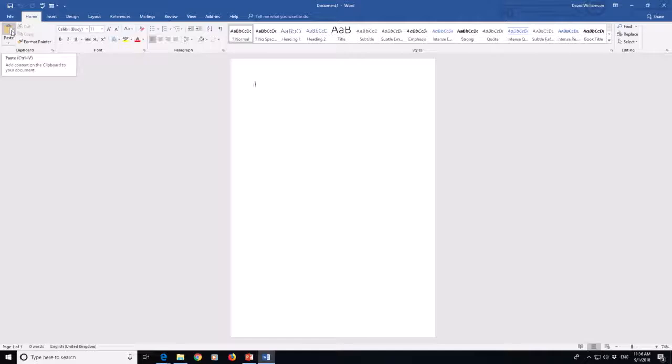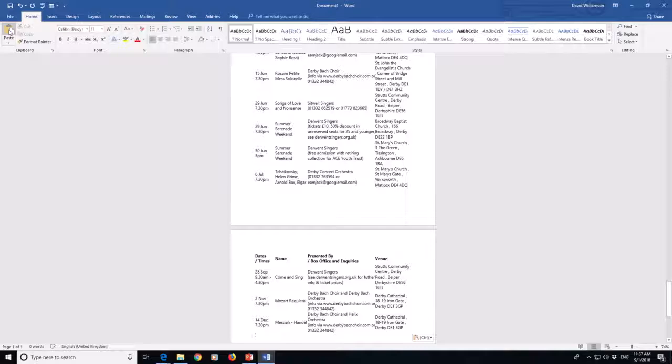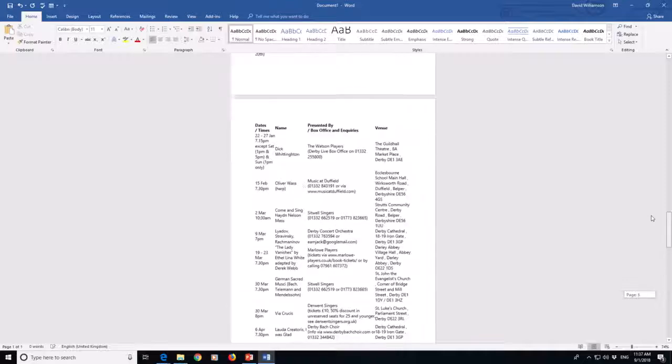If I hold down the Control key and the V key at the same time, that will also invoke a paste. If I put the cursor into the document, the blank document, and I click on the right hand mouse button, the menu which appears also includes paste as an option. But for now I'll just click on this icon here, the paste icon top left, and there we are. The listing has been pasted into Word.